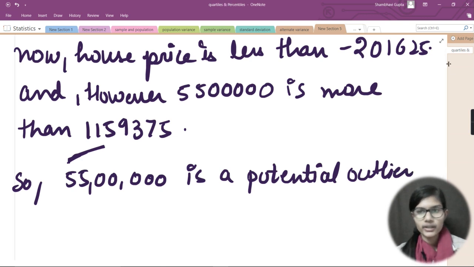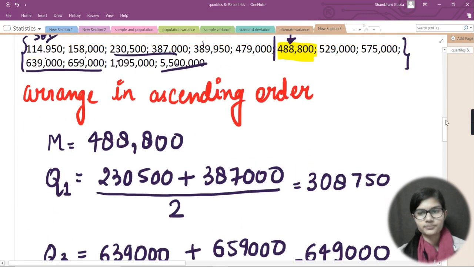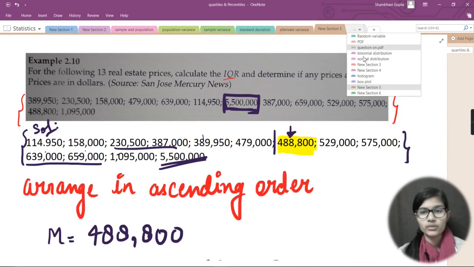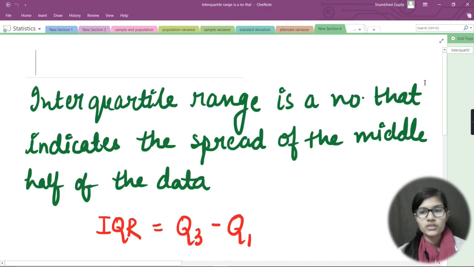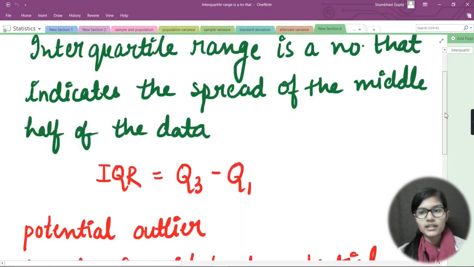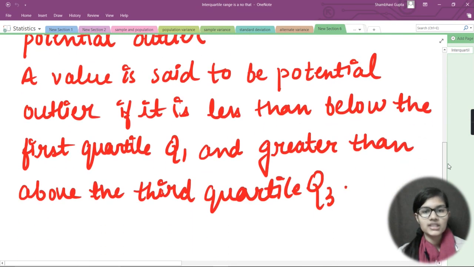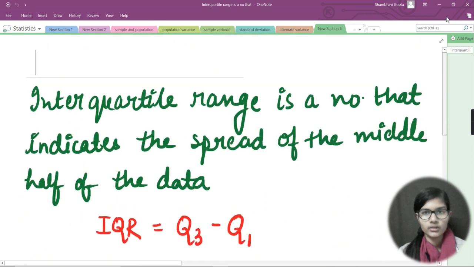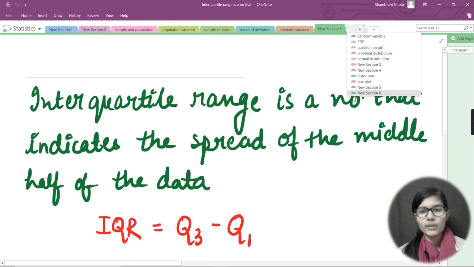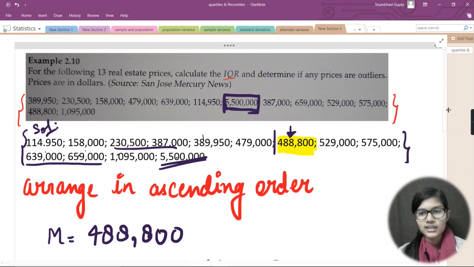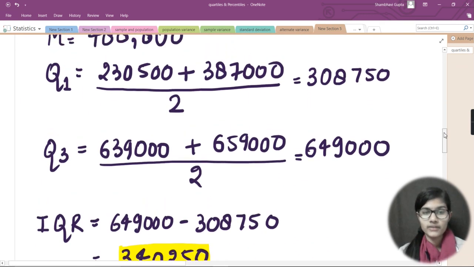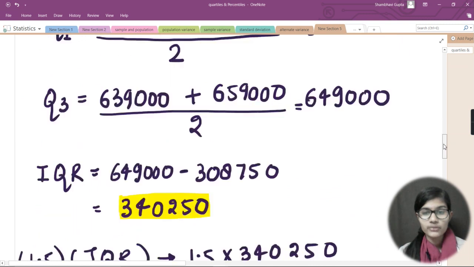Because in the definition I told that a value is said to be a potential outlier if it is below the first quartile limit or above the third quartile limit. Here my Q1 is 308750 and my Q3 is 649,000.